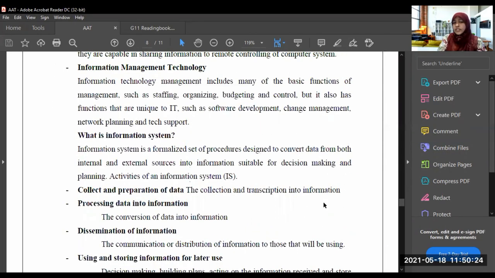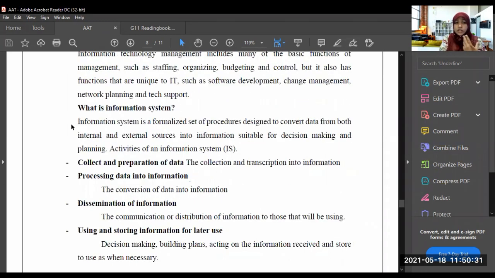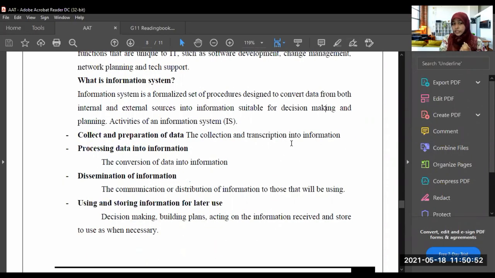What is an information system? They are asking again. We have already learned about the information system, right? An information system is a formalized set of procedures designed to convert data from both internal and external sources into information suitable for decision making and planning.